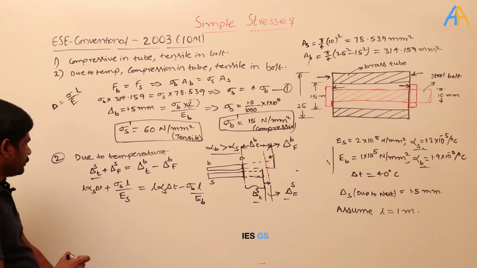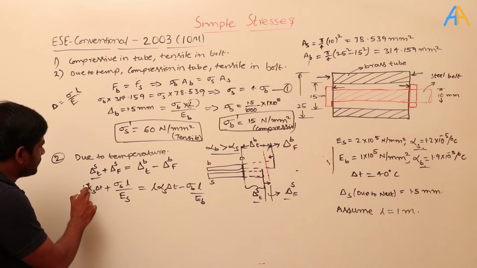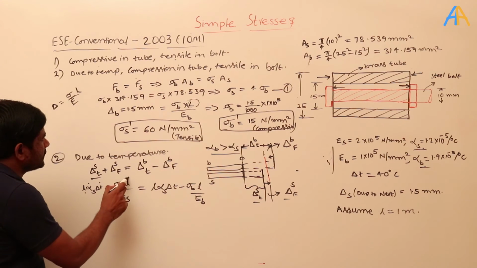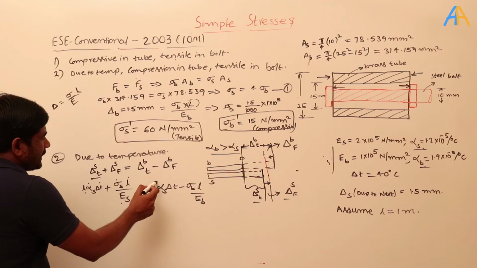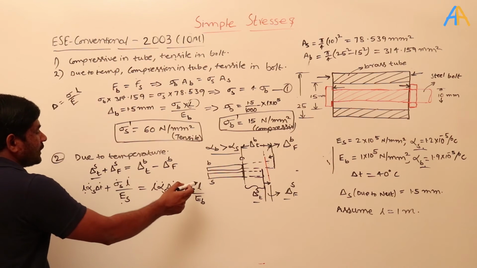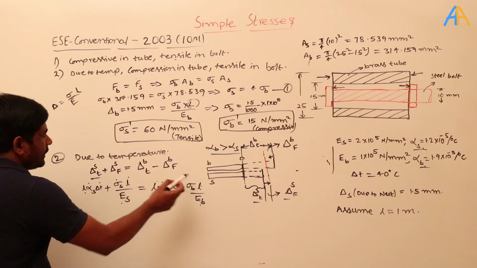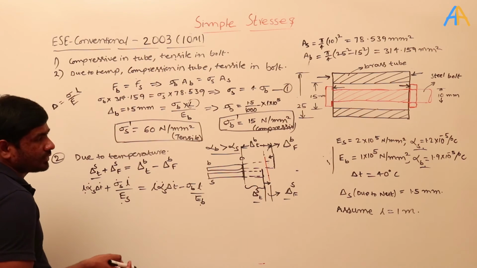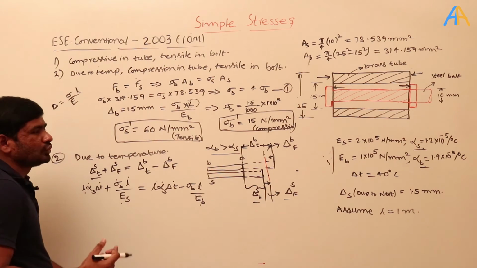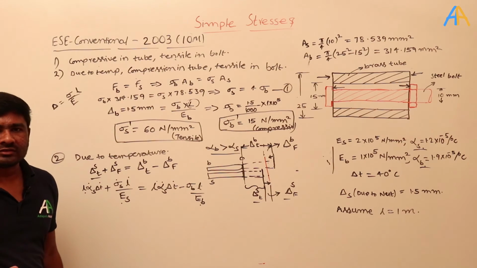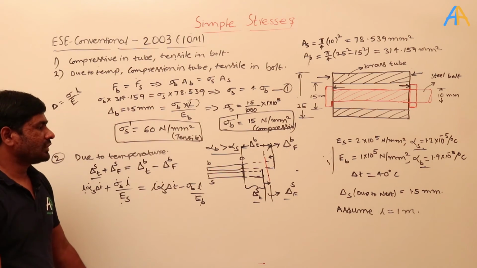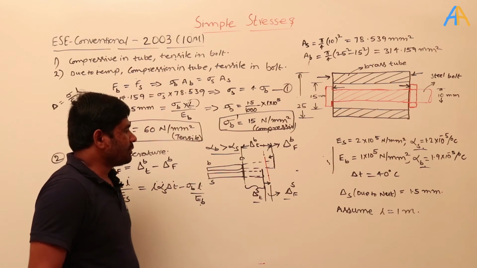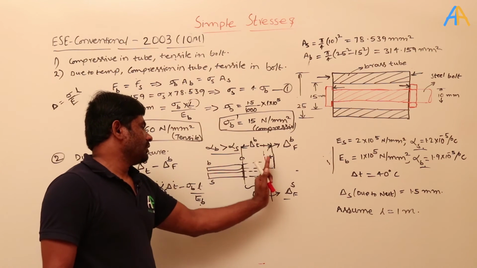Okay, so here if you look at this, L is known, alpha is known, delta T is known. Here L is known, E is known. Which one is unknown? Only sigma S. And here also L is known, alpha known, delta T known, and L and EB also known. Sigma B is unknown here. Okay, so one equation, two unknowns. And where is the other equation? See, another equation is nothing but equation 1 here. How equation 1? See here, what is happening? Because of this.